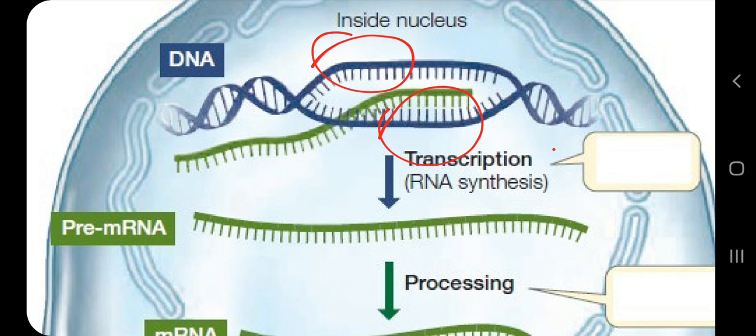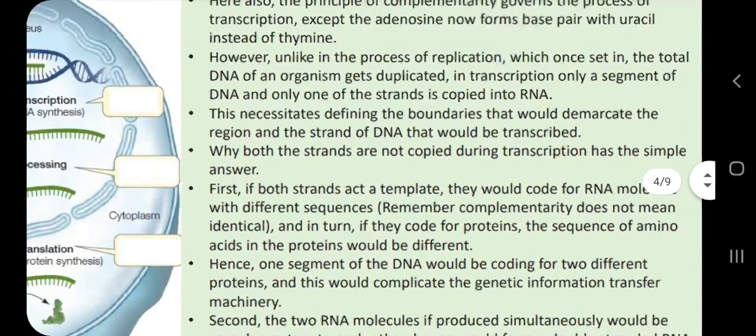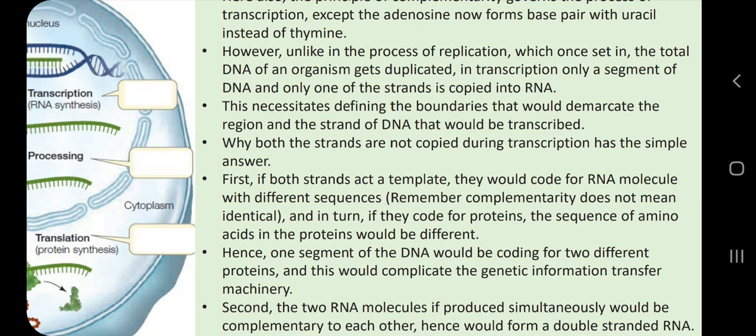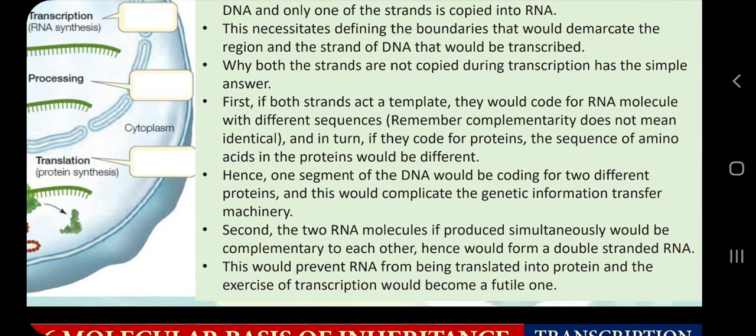So if we need any information, for example, for making hemoglobin protein, for making hexokinase enzyme, for making hairs, for making nails, for eye color, for human height, for curly hair, for straight hair, we need some information, and that information will be in the sequence of DNA, in the sequence of RNA, in the sequence of polypeptide. So if we use both of the strands, the information will be changed. Because of these reasons, only one strand of DNA is being used, and the idea will be clarified when you understand the process. So here is the answer, you can read it from your NCERT.